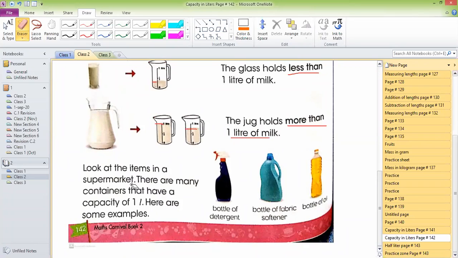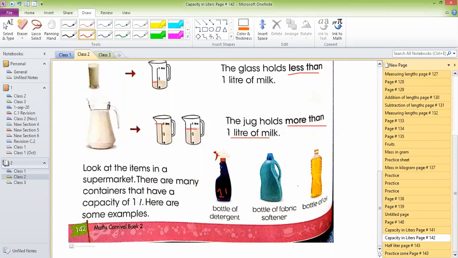Look at the items in a supermarket. There are many containers that have a capacity of 1 liter. Here are some examples. So, guys, it's true. When you go to the supermarket, you can find too many cartons and items which have the capacity of 1 liter. You can see the example of this detergent bottle. If you find a bottle in the market, there must be written somewhere 1 liter. A bottle of fabric softener, a bottle of oil. You can see that all these bottles have the capacity of 1 liter.